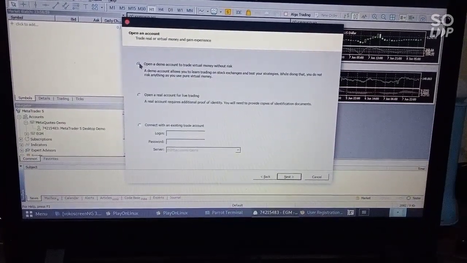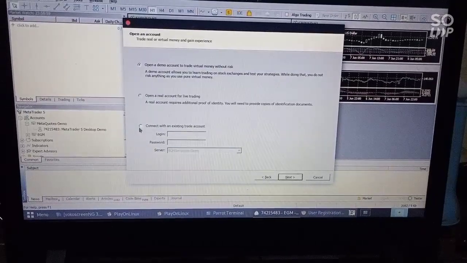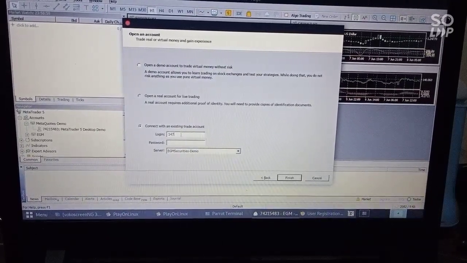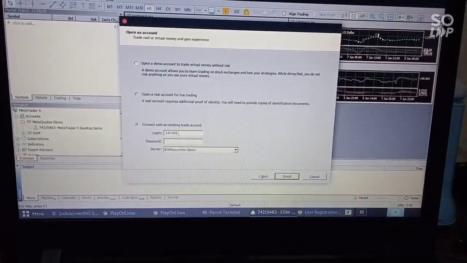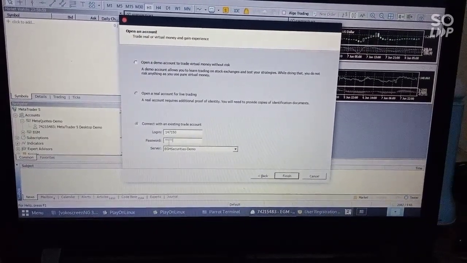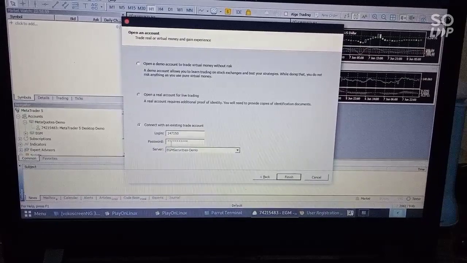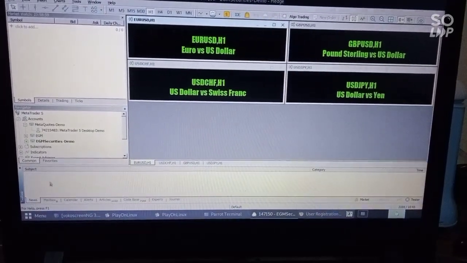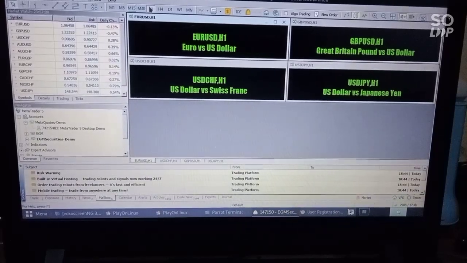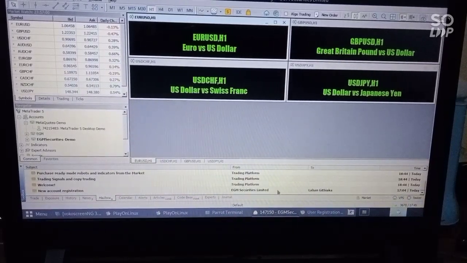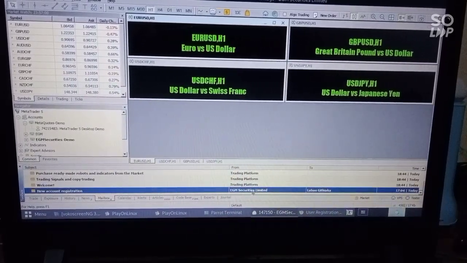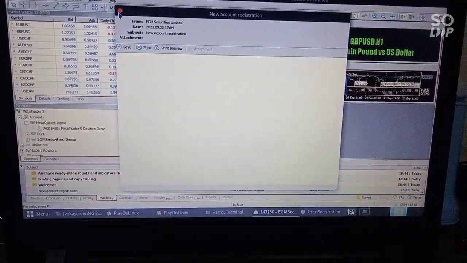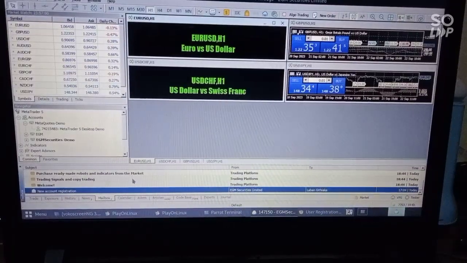Since it's a demo account, put the credentials here, the login and the password, and click finish. So yes, it's connected. That's my name. Once it has connected, you have fully finished the installation.